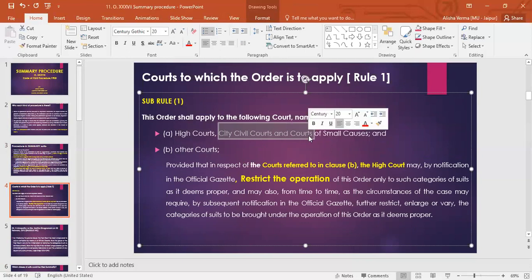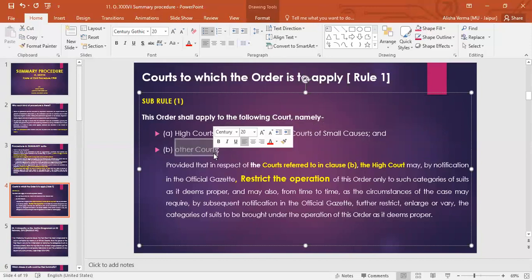At that point of time, city civil courts were the ones in metropolitan areas. So the courts situated in metropolitan areas were named city civil courts. And apart from those metropolitan areas, in each and every district of India there were these other courts, and those are named in clause B of this sub-rule.